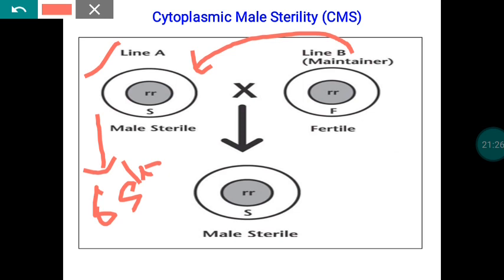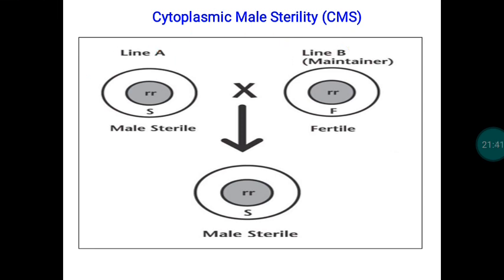So for multiplication of the A line, we cross this line with another line, which should be character-wise almost similar to the female parent. The only difference between these two plants is that the cytoplasm of this female plant is sterile, whereas the selected pollen donor or maintainer line is